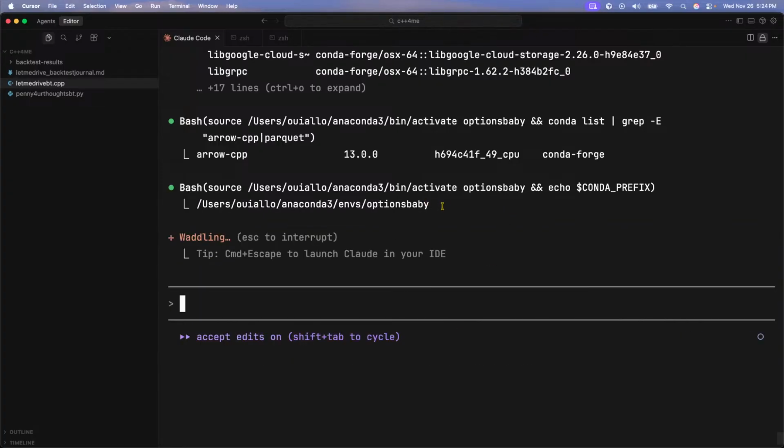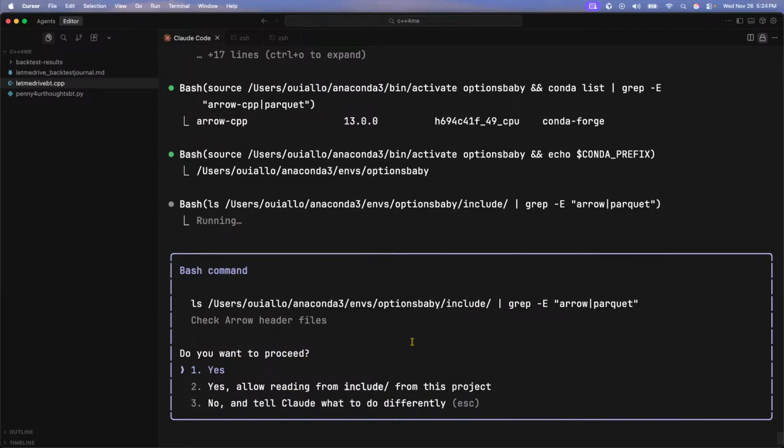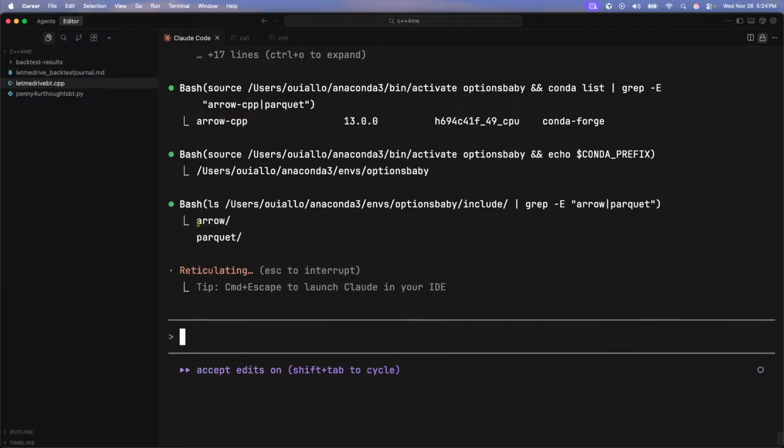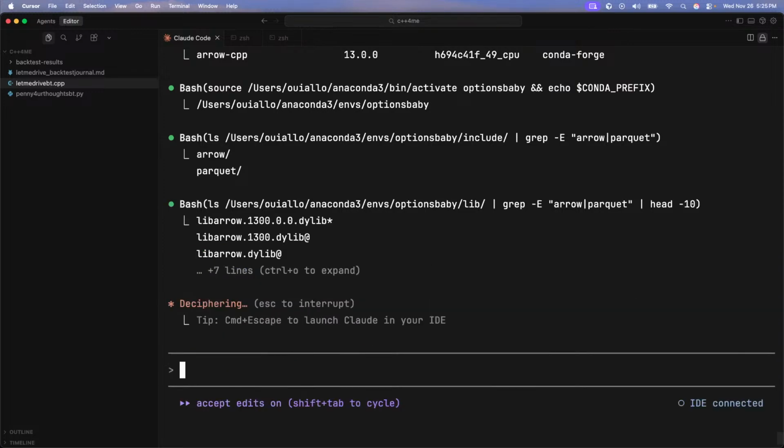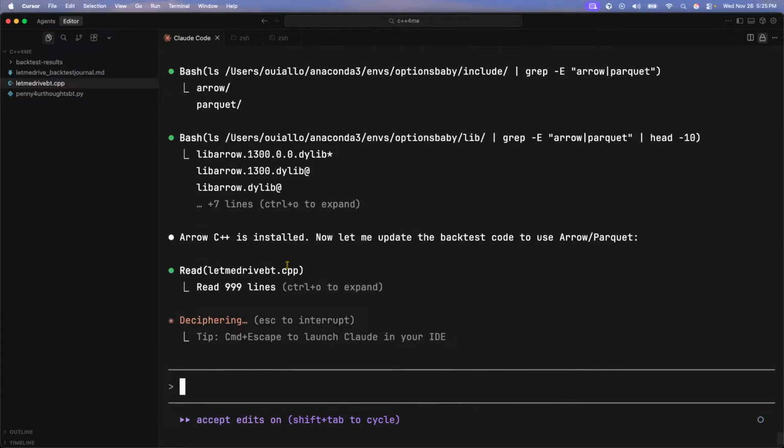The prefix was right. I gave that to you before. Stop being lame. Okay, arrow parquet. Beautiful. Okay, C++ is installed. Now let me update the backtest code to use the arrow/parquet.